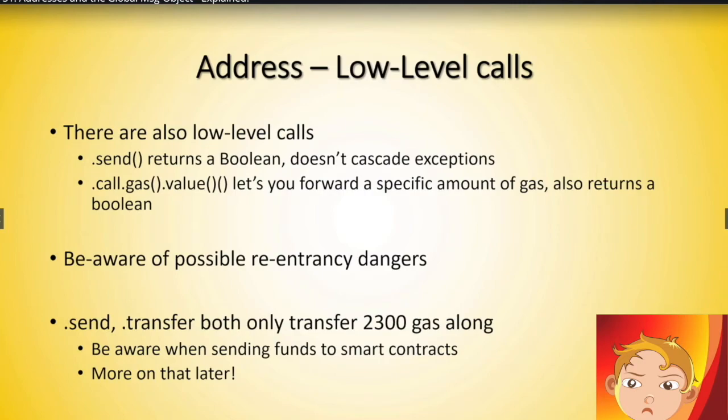Then one more thing that I want to talk about briefly is the two functions send and transfer. Both only send the so-called gas stipend along with sending the ether. That is 2,300 gas. Right now it can change in the future, but right now it's 2,300 gas. And that means you only have this amount of gas for doing any computational things, which is usually enough to emit an event, which we're also going to talk about later. And in general, about this gas stipend, I want to talk in the lecture where we talk about functions, the fallback function, and the constructor.